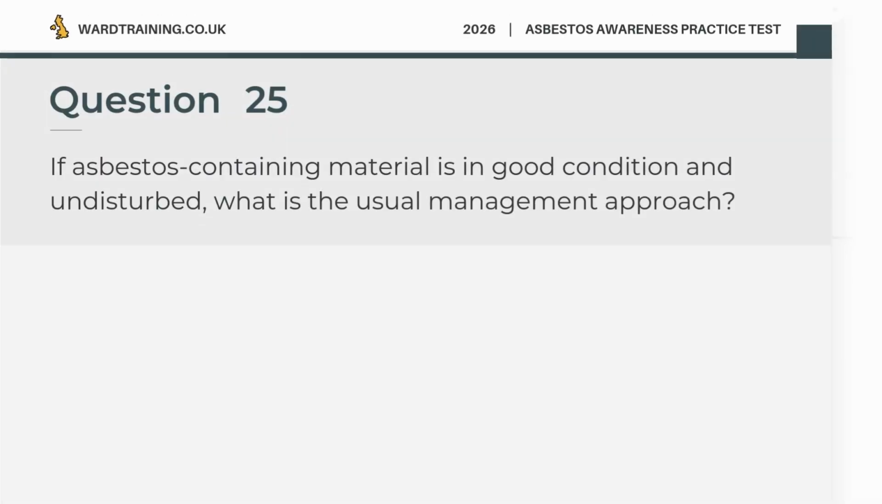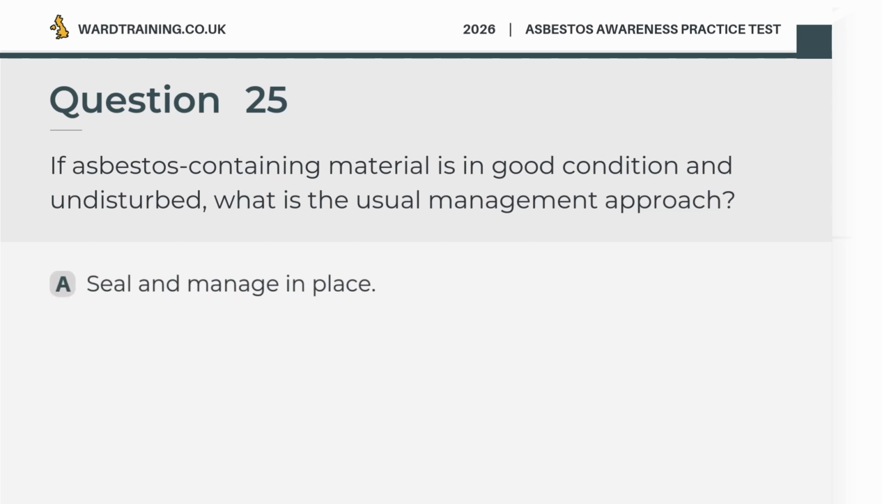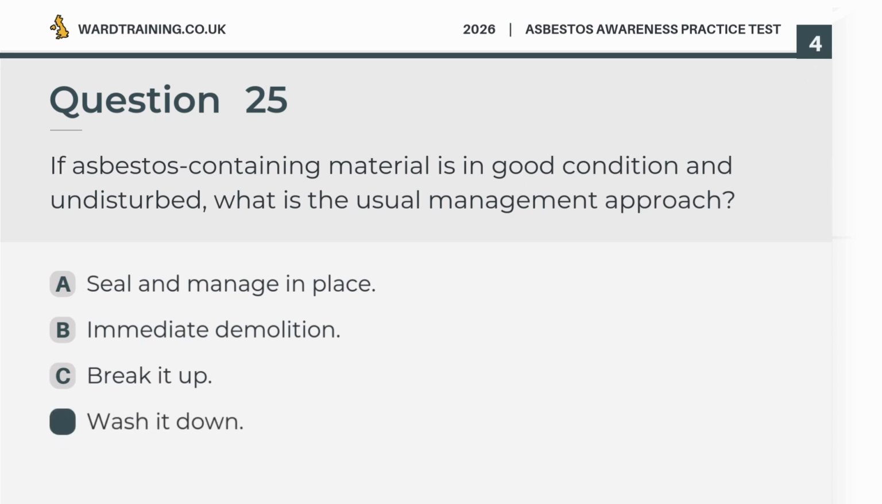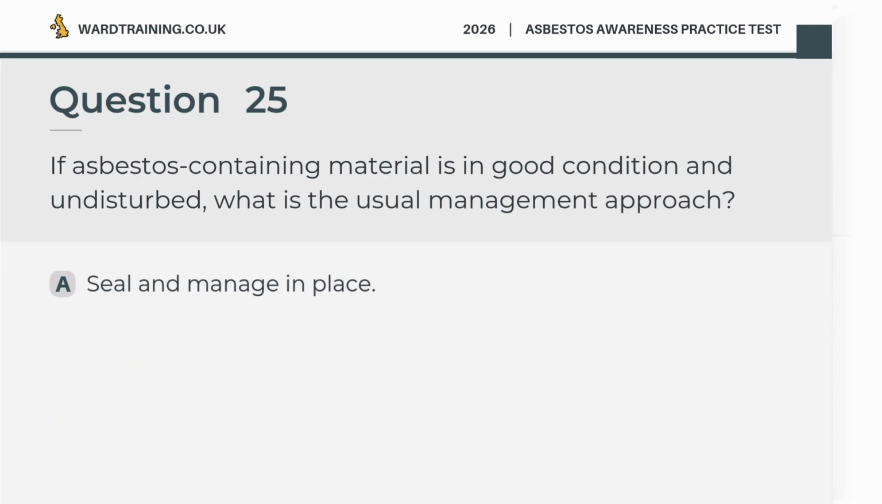Question 25. If asbestos-containing material is in good condition and undisturbed, what is the usual management approach? A. Seal and manage in place. B. Immediate demolition. C. Break it up. D. Wash it down. The correct answer is A. Seal and manage in place.